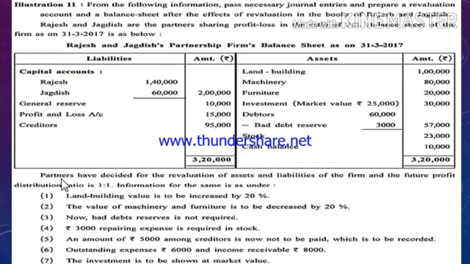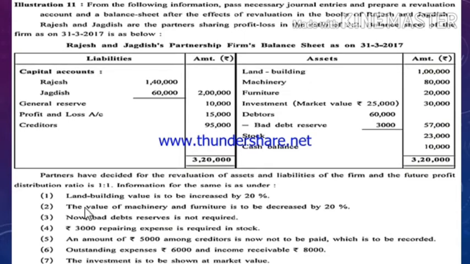Now the necessary adjustments are given to you. The first adjustment: land and building value is to be increased by 20%. Land and building over here is 1 lakh. It is increased by 20%. So 20% of 1 lakh would be 20,000. Because of that, an increase in assets takes place, so the entry would be land and building account debit to revaluation account credit, because profit will arise over here.